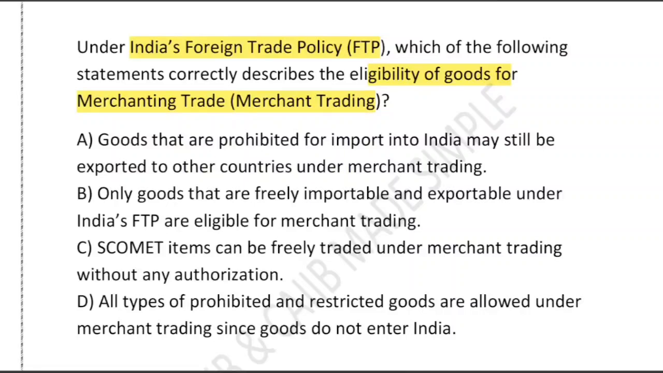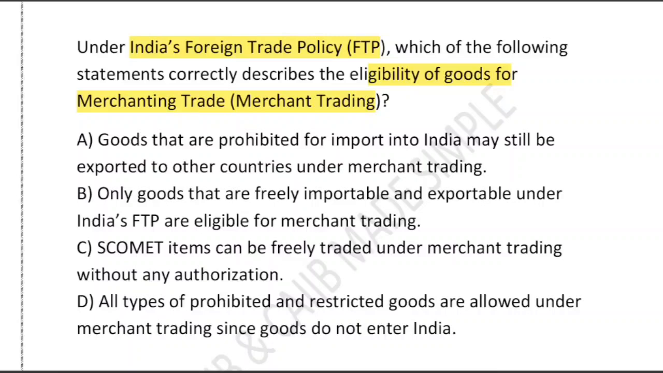First one: goods that are prohibited for import into India may still be exported to other countries under merchant trading. Option B: only goods that are freely importable and exportable under Indian FTP are eligible for merchant trading. Option C: SCOMET items can be freely traded under merchant trading without any authorization. Option D: all types of prohibited and restricted goods are allowed under merchant trading since goods do not enter India.